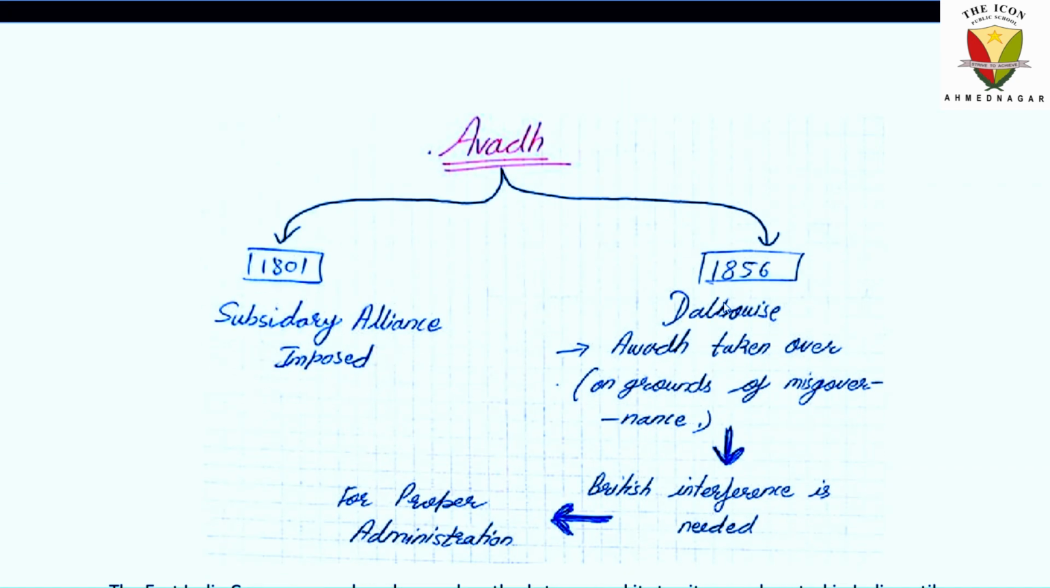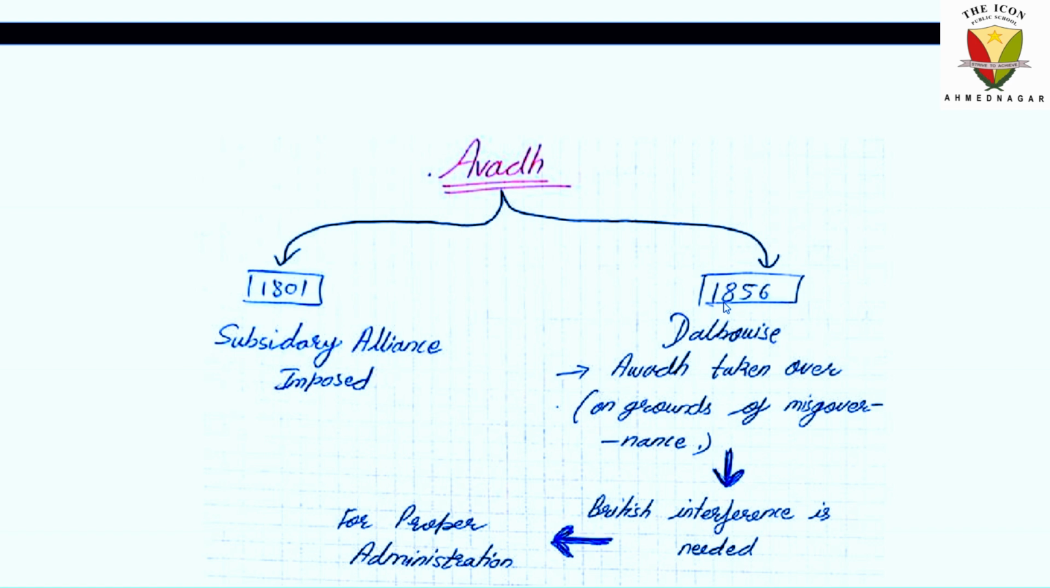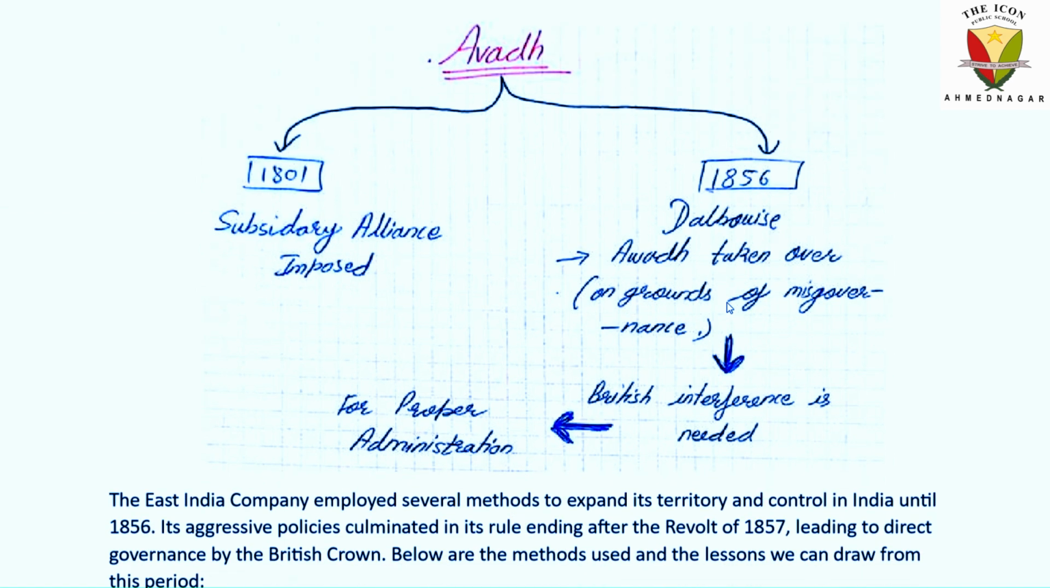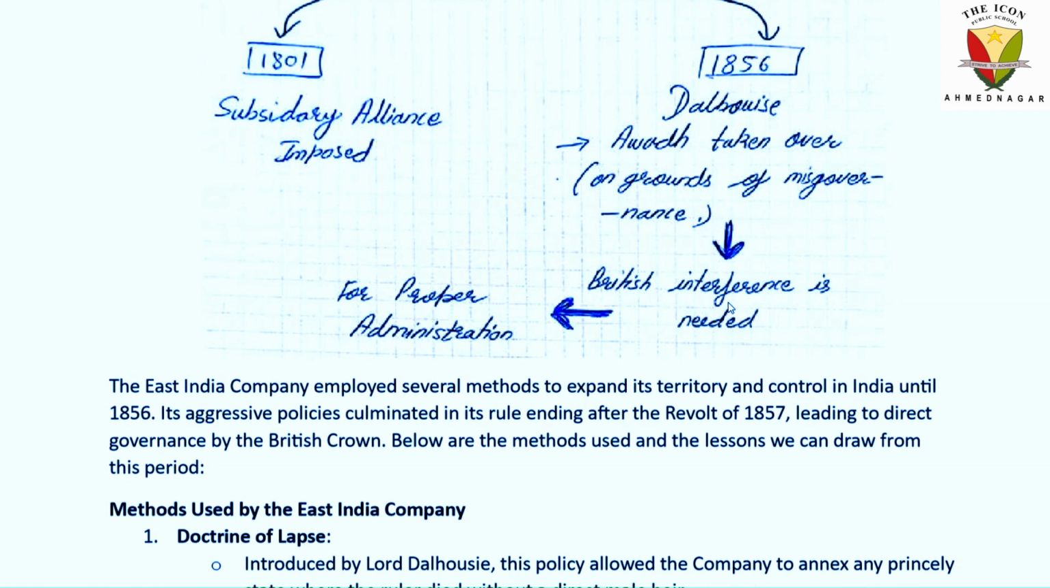At the same time, we have seen the subsidiary alliances. So Awadh was there. Awadh was taken over on grounds of misgovernance, right? British interference was needed. For proper administration, Dalhousie was saying that British interference was needed in this case. Awadh was not properly governed by any ruler. So these were the rules.